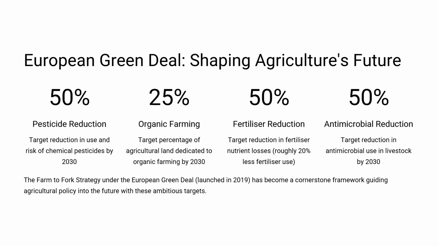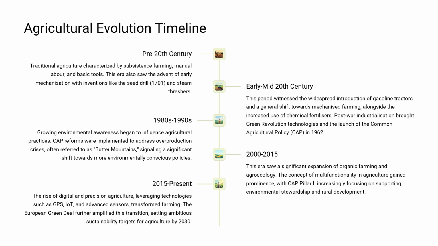Let's recap the evolution of European agriculture through time. Pre-20th century: agriculture was traditional, labor-intensive, and based on centuries-old techniques. Early to mid-20th century: mechanization and chemical inputs changed everything. Tractors, fertilizers, and pesticides boosted yields but brought new challenges.